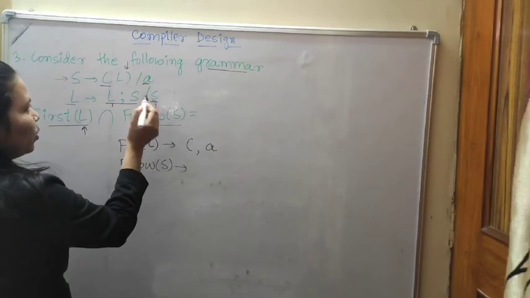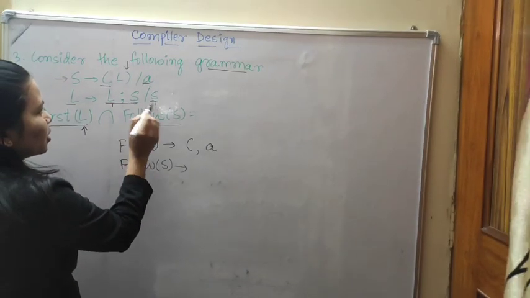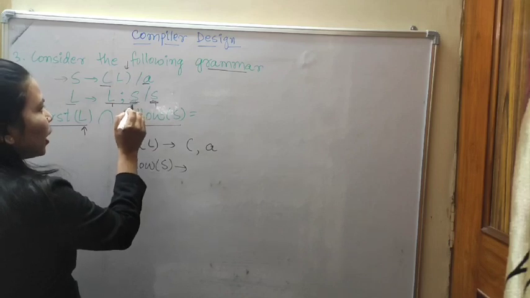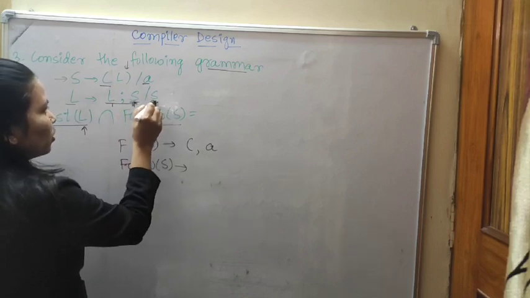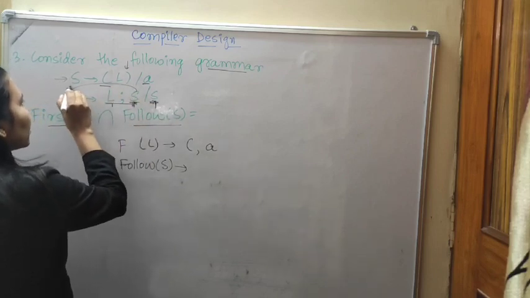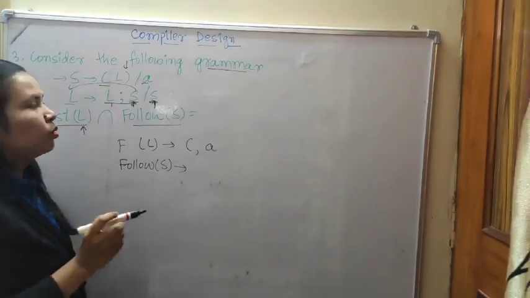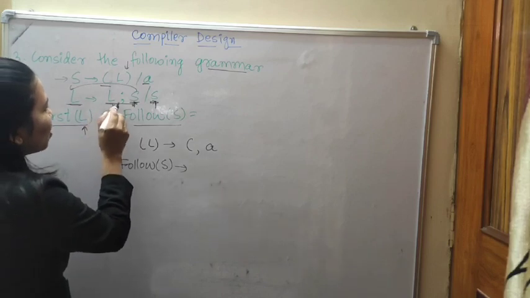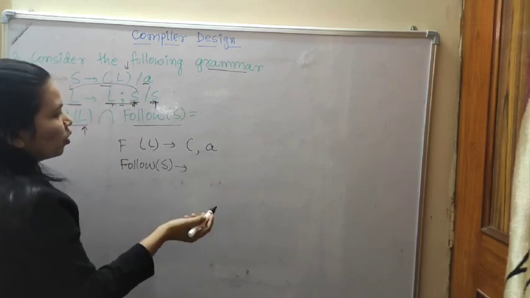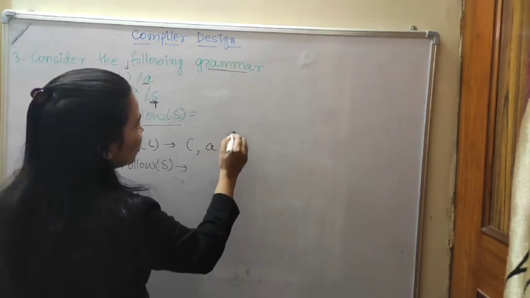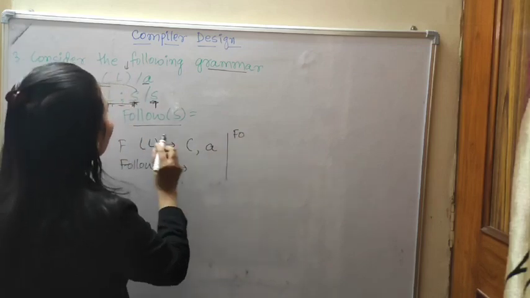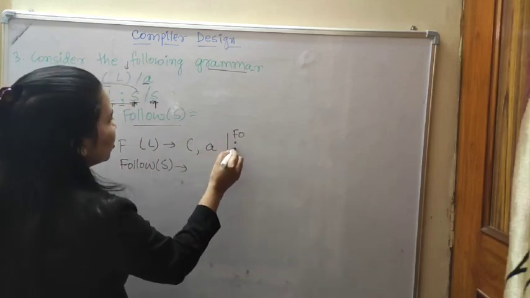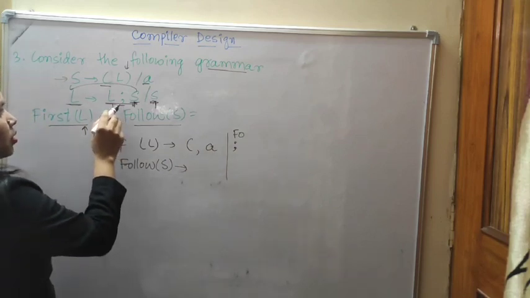Follow of S, we will check where S is in the right side. Here it is given, or here, that is also ending. This one is also ending, this one. So then follow of S means follow of L. What is the follow of L? L followed by semicolon. If you take it in the follow, then what will come? Semicolon. Yes, semicolon will come.